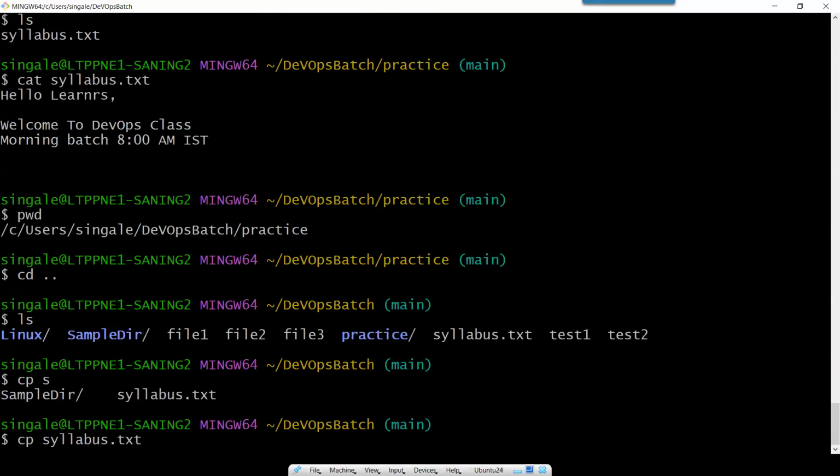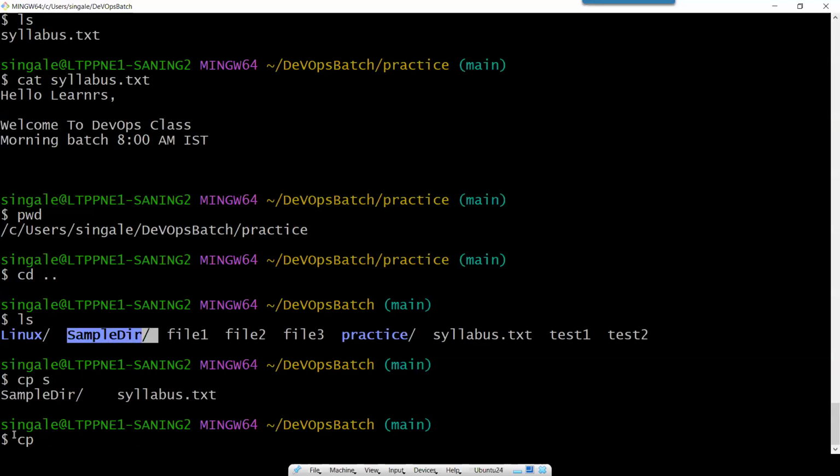So now here you can understand how you can use this autocomplete feature using a tab. You don't need to type the entire file name. You just type 2 to 3 characters and press tab. Okay. So now here what we want to do, we want to copy this file one inside this sample directory.